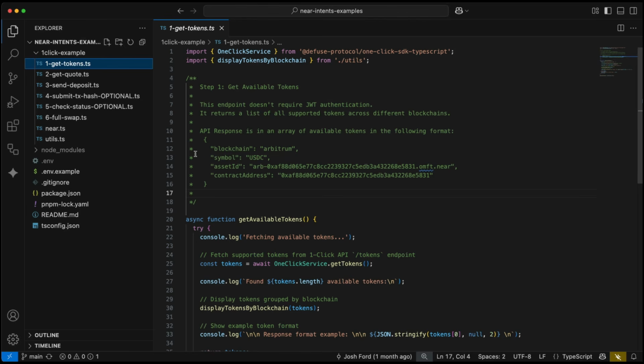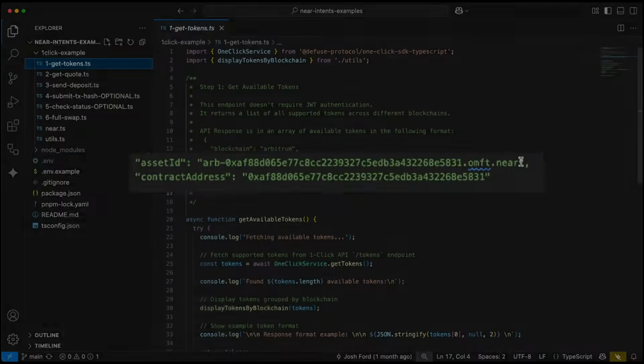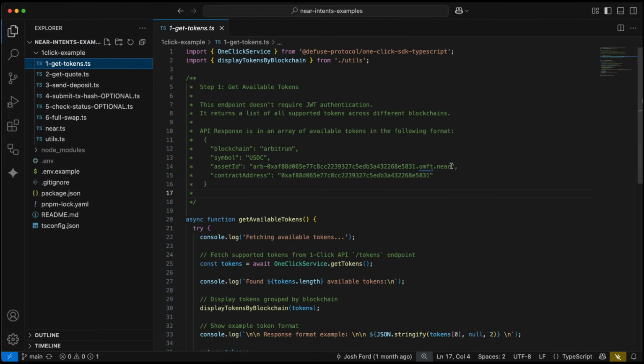It returns an array of token objects that give you the blockchain network, the symbol of the token, and also the asset ID and the contract address. The asset ID is the one you're going to want to pay the most attention to. This is the value you'll use when calling the get quote endpoint, which we'll go over next. It represents the address of the token on the Near network.